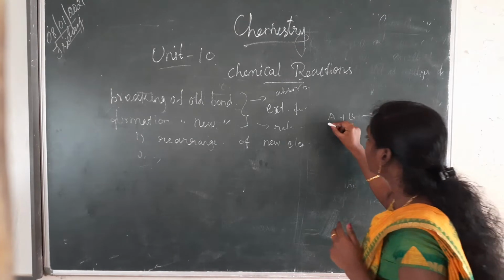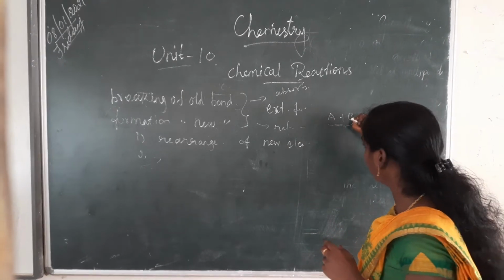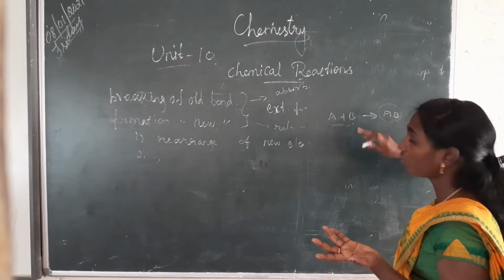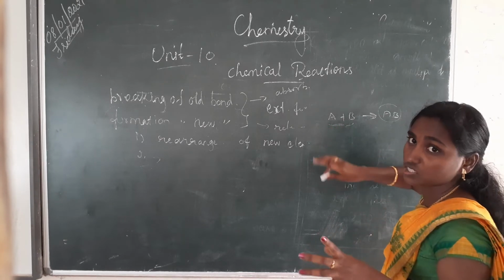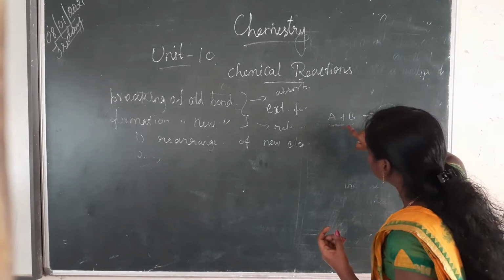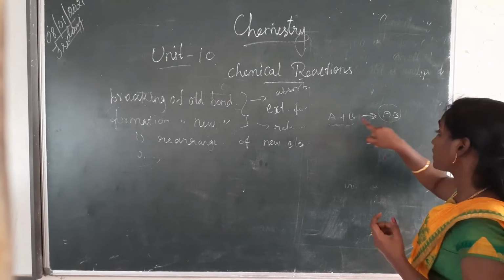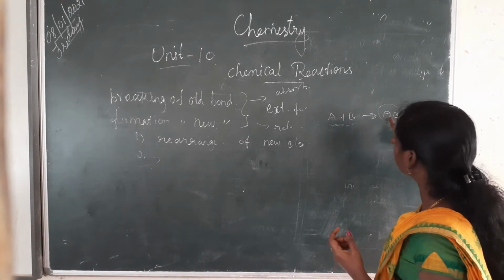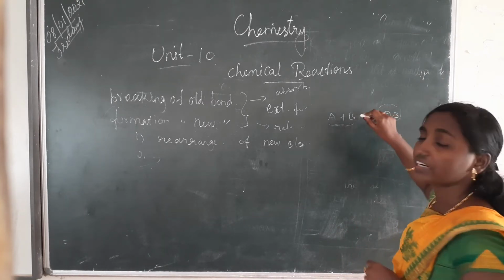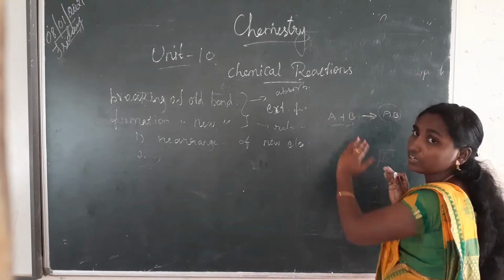This one is called a reactive molecule or element. Single means we can say element. Compound, two or more, means we can say compounds. So this is a reactant and this is a product. The left side is called the reactant and the right side is called the product, and the arrow indicates the direction of the reaction. Have you understood? This is a simple chemical reaction.